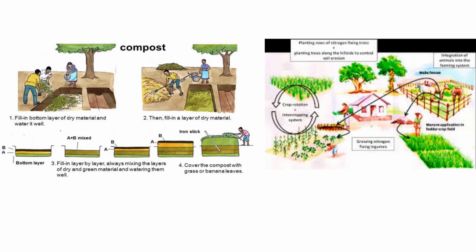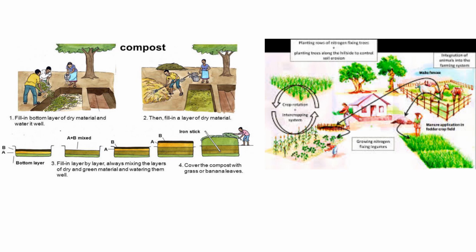Now see here how to prepare compost. First you dig a pit and fill the bottom layer with dry materials such as leaves, like that.